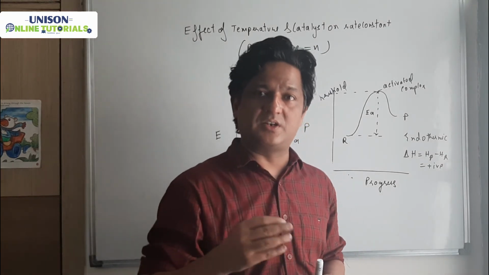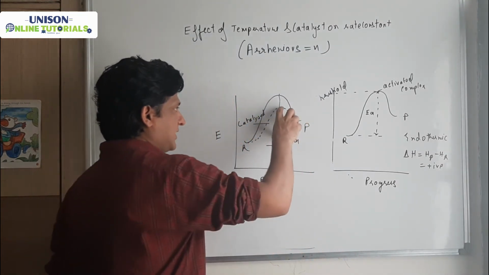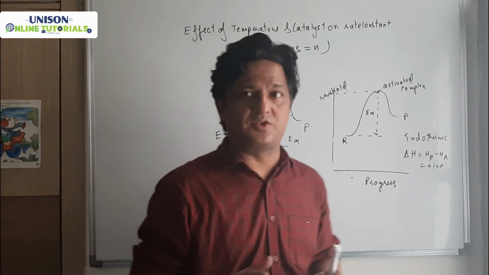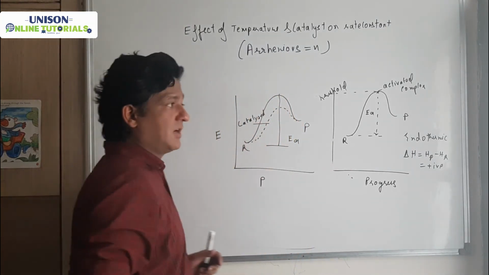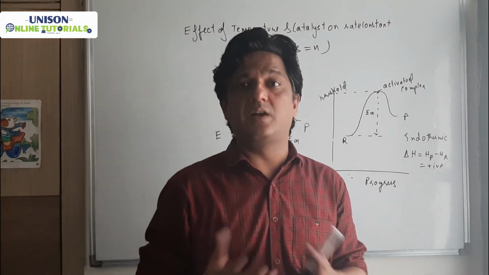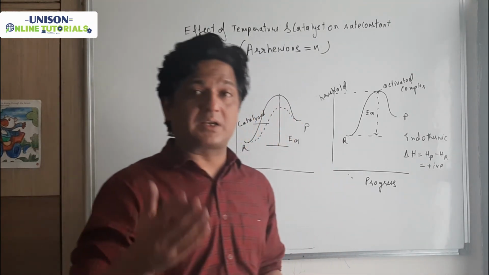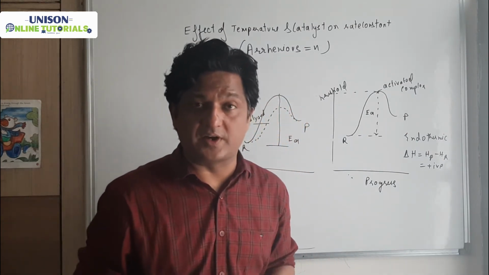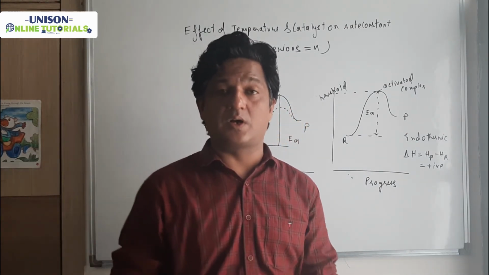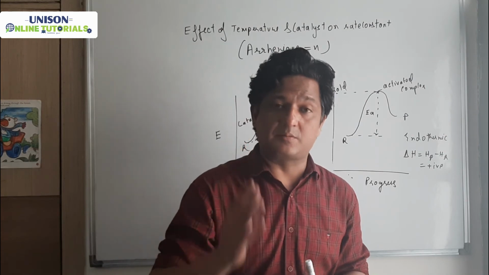So what will happen in presence of catalyst? What will the activation energy become? Less. Clear? So basically it will speed up the reaction. But it does not have any effect on delta H. There will be no effect on delta H, no effect on delta G, and moreover